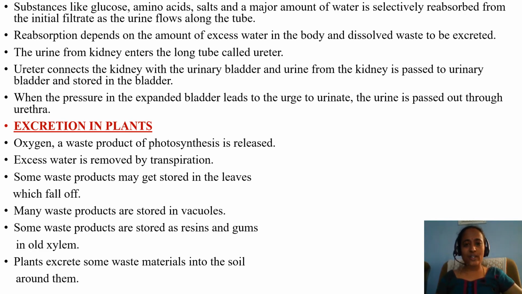Excess of water should be removed out. It will take place through transpiration. Some waste products may get stored in the leaves which will fall off. Few waste substances get stored in the leaf and after that the edge will become yellow and it will fall off. Many waste products are stored in vacuoles. As you know, vacuoles' main function is storing excess of food materials as well as waste products.